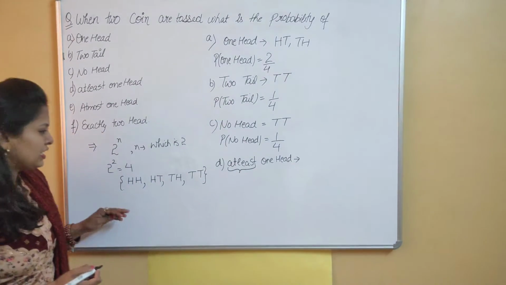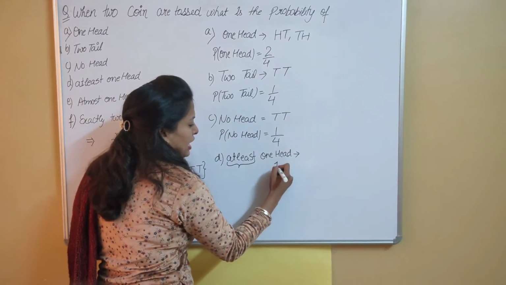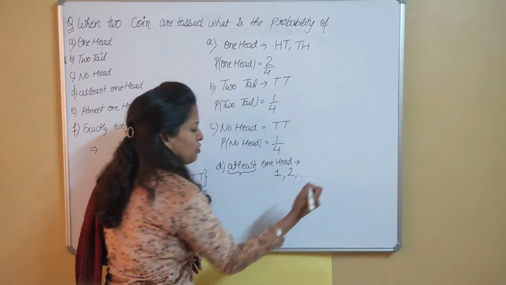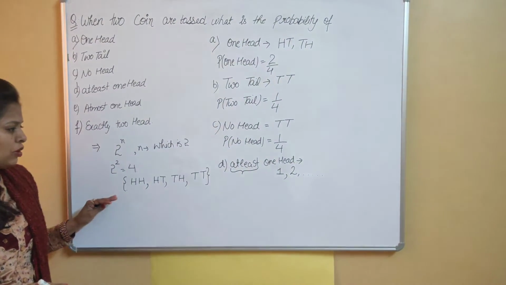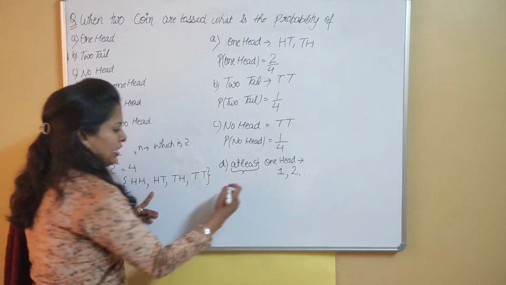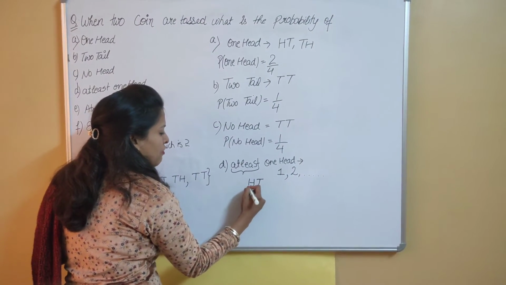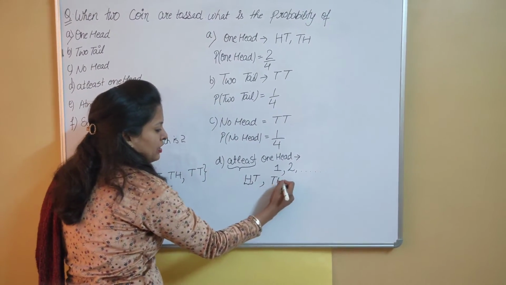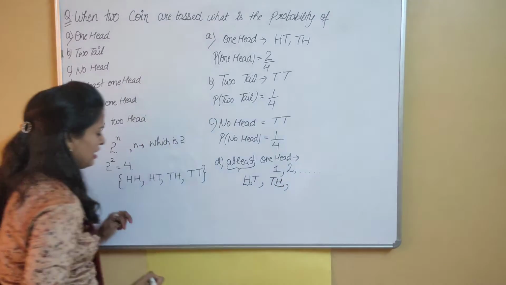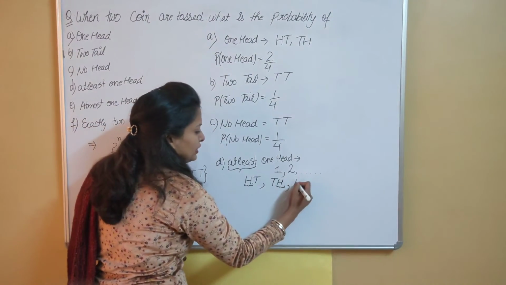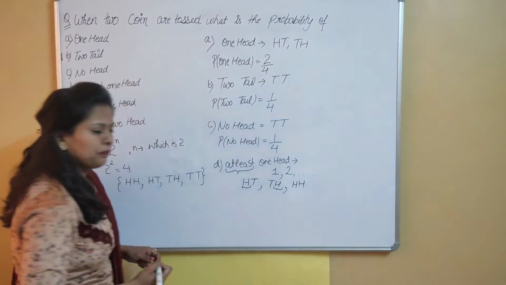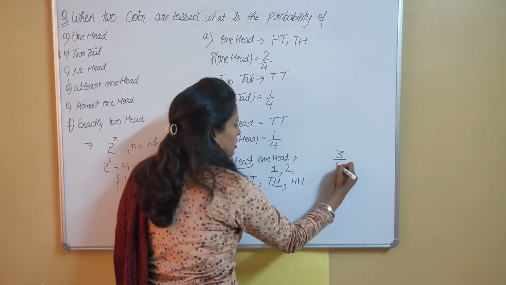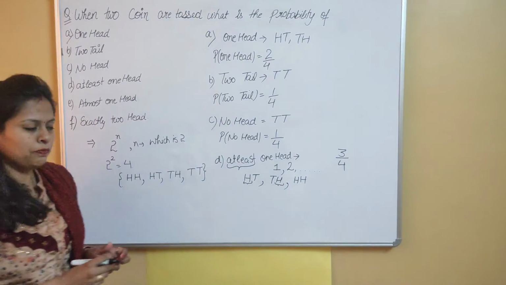So the meaning of at least is that you must have at least one head, and maximum you can have any number of heads in that case. So the favorable cases are head tail, because one head is here. Next is tail head, in which this head is here. Next is the case in which 2 heads are also possible. So the number of favorable outcomes becomes 3 and the total number of outcomes is 4.